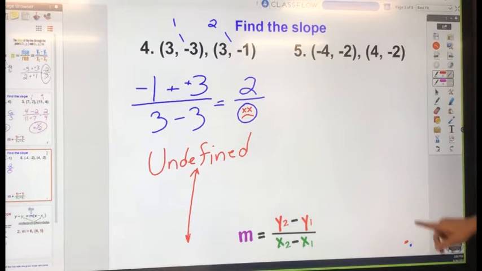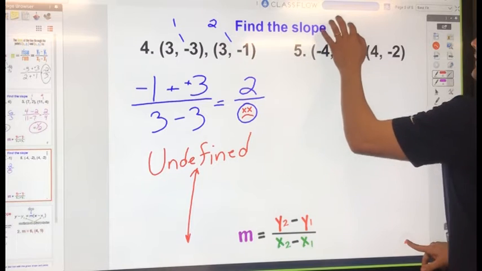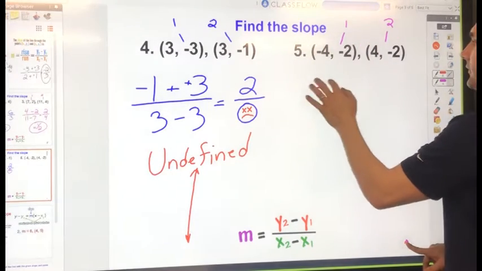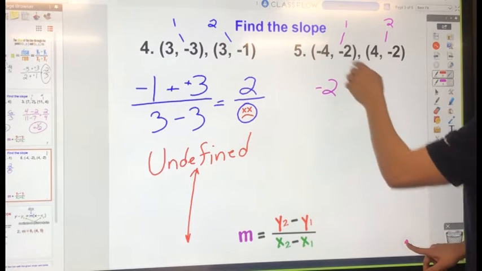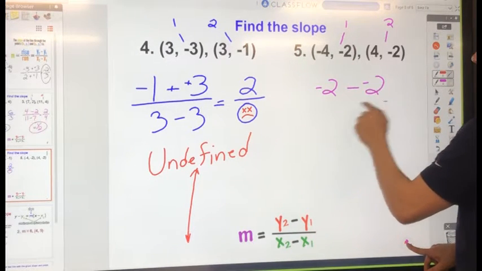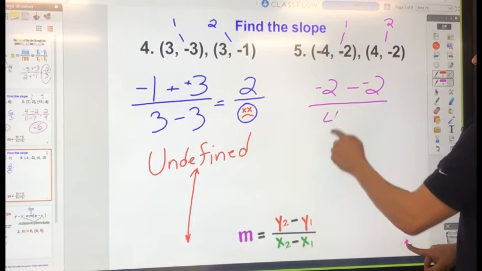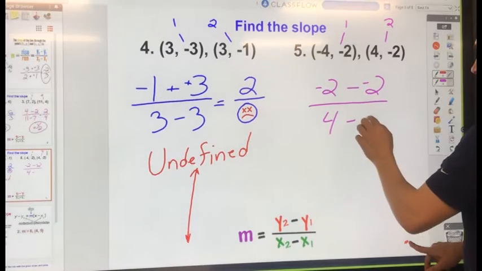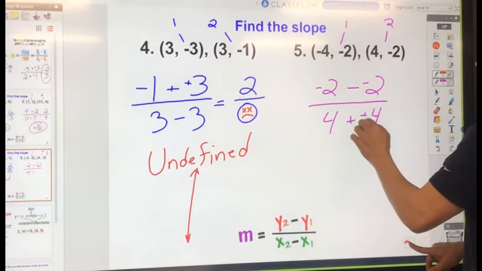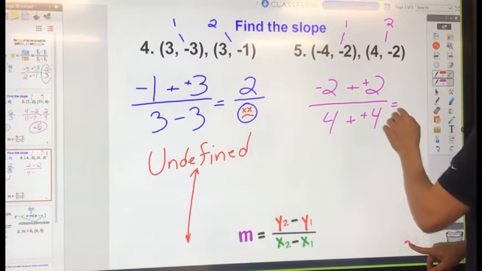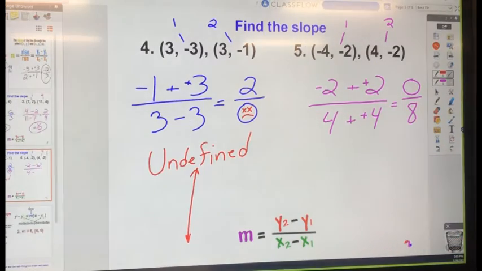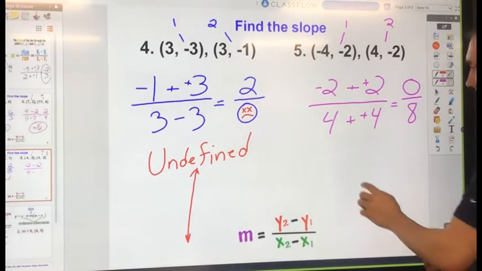Now let's look at this example. I'm going to call this 1 and this 2. So y2 is negative 2 minus y1, which is also negative 2, all over x2, which is 4, minus x1, which is negative 4. 2 negatives makes a positive. This simplifies to 0 over 8. And what is 0 divided by 8? It's 0.